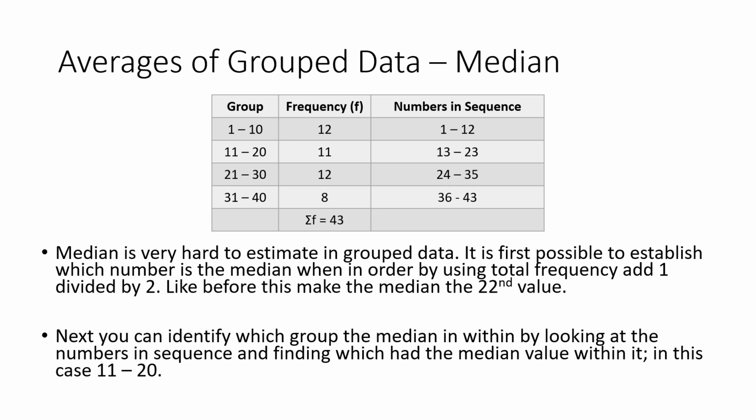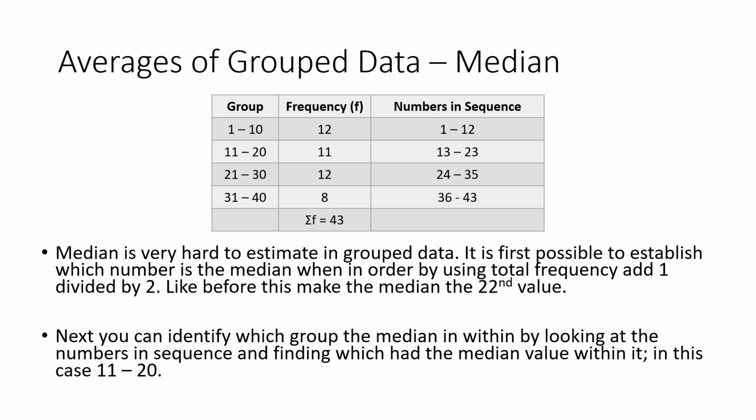We now need to find where the 22nd value is. Once again, we can work out the first 12 numbers, 1 to 12, are going to be in the group 1 to 10. The next 11, 13 to 23, are going to be in the group 11 to 20. The next 12 values, 24 to 35, are all in the third group, 21 to 30. And the last 8 digits, 36 to 43, are all in group 31 to 40.